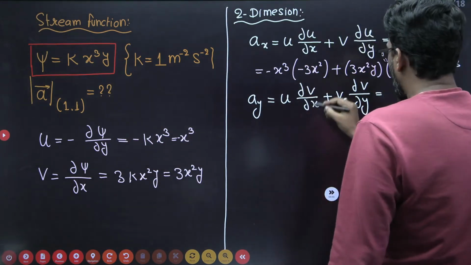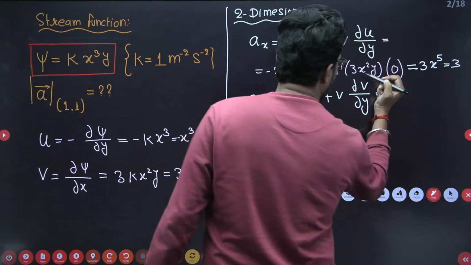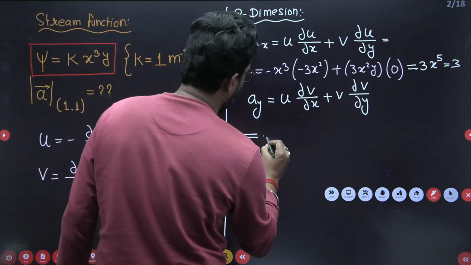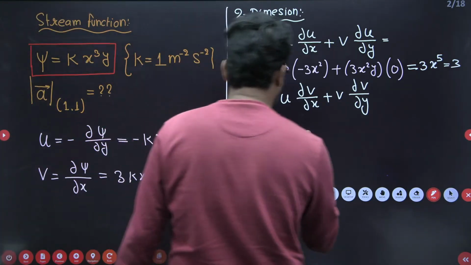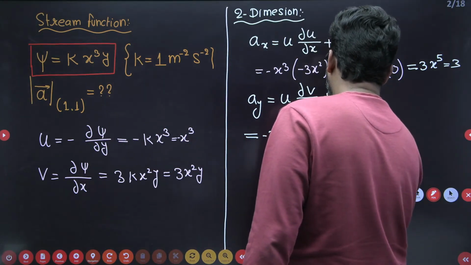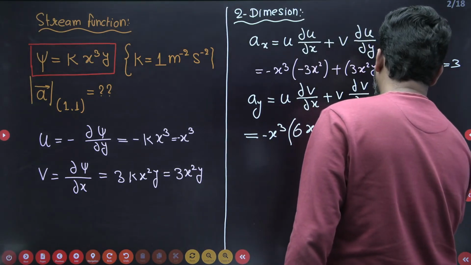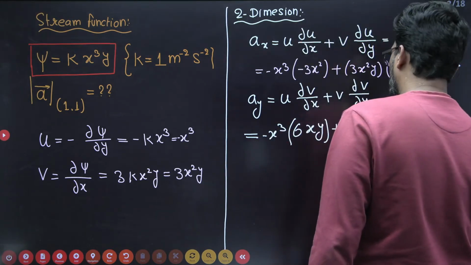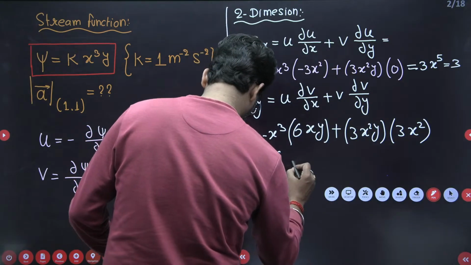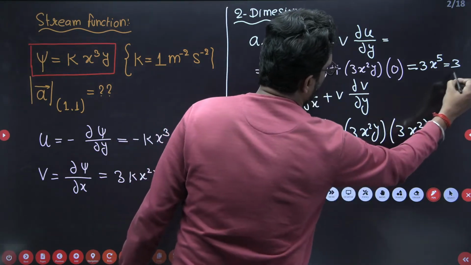If you put all these values in this one, put this value u. What is the u value, beta? u is x cube minus x cube. And if you differentiate this with respect to x, this is your 6xy, plus what is v? v is equal to 3x square y. If you differentiate this, this is your 3x square. Put all these values, so this is your minus 6 plus 9. This is your 3 meter per second square. This is also meter per second.